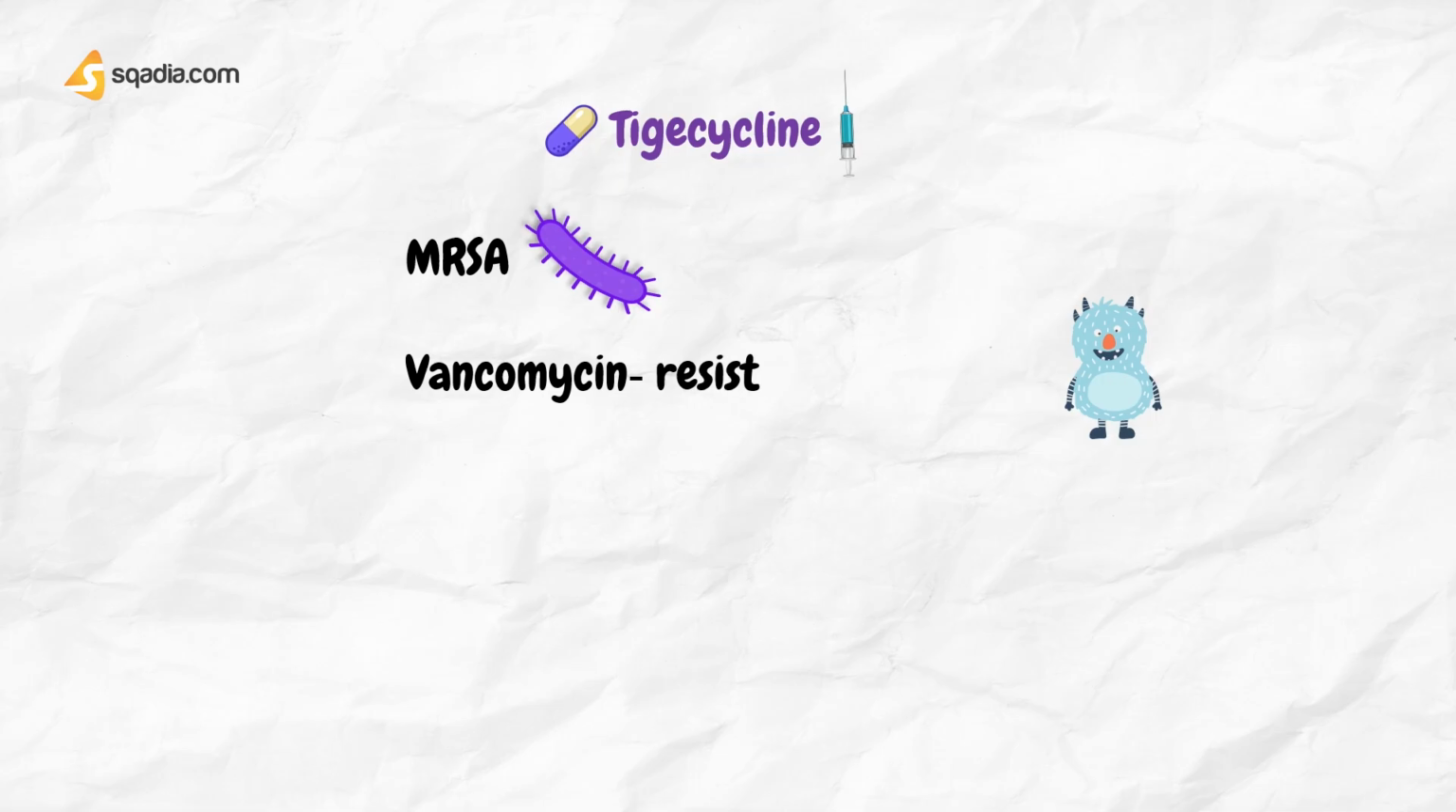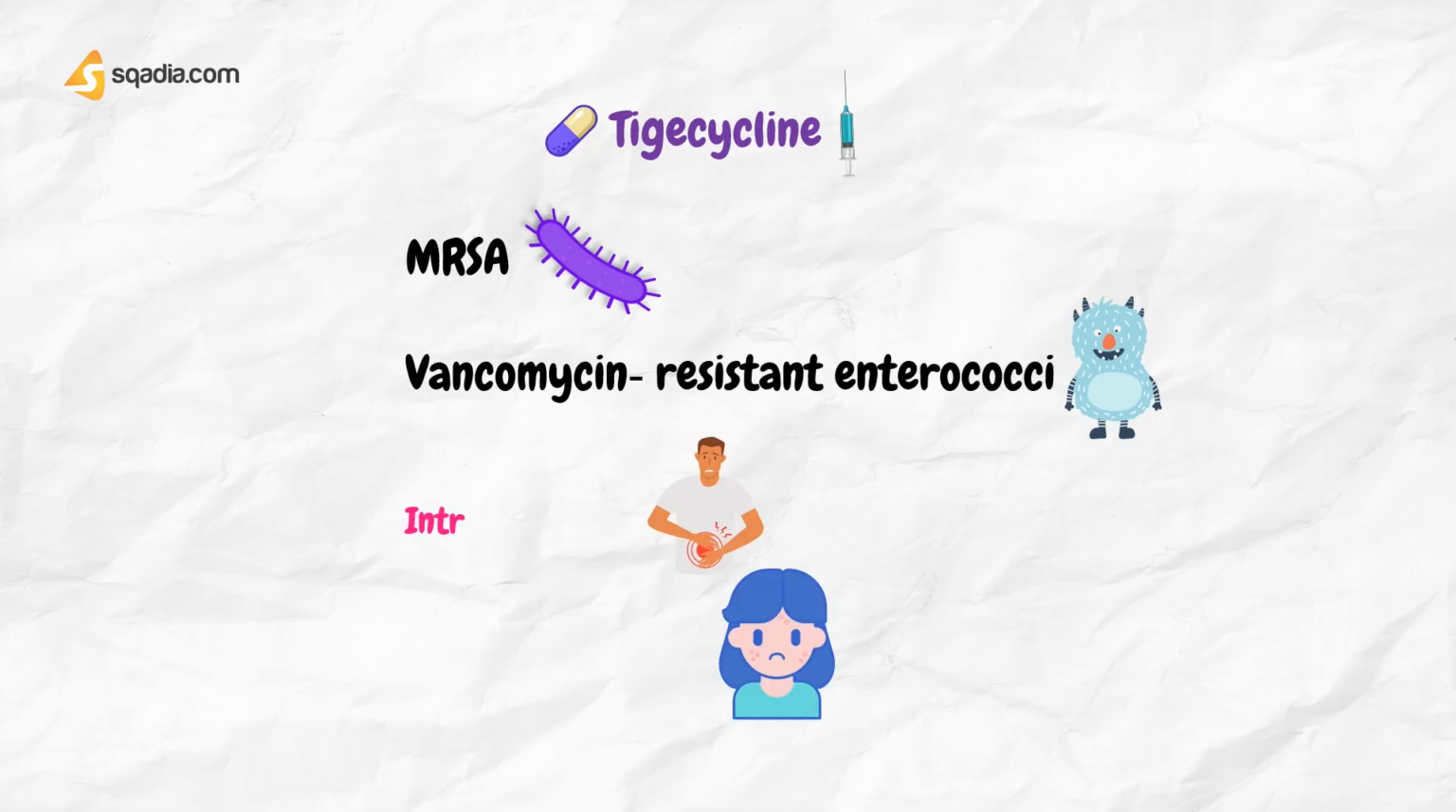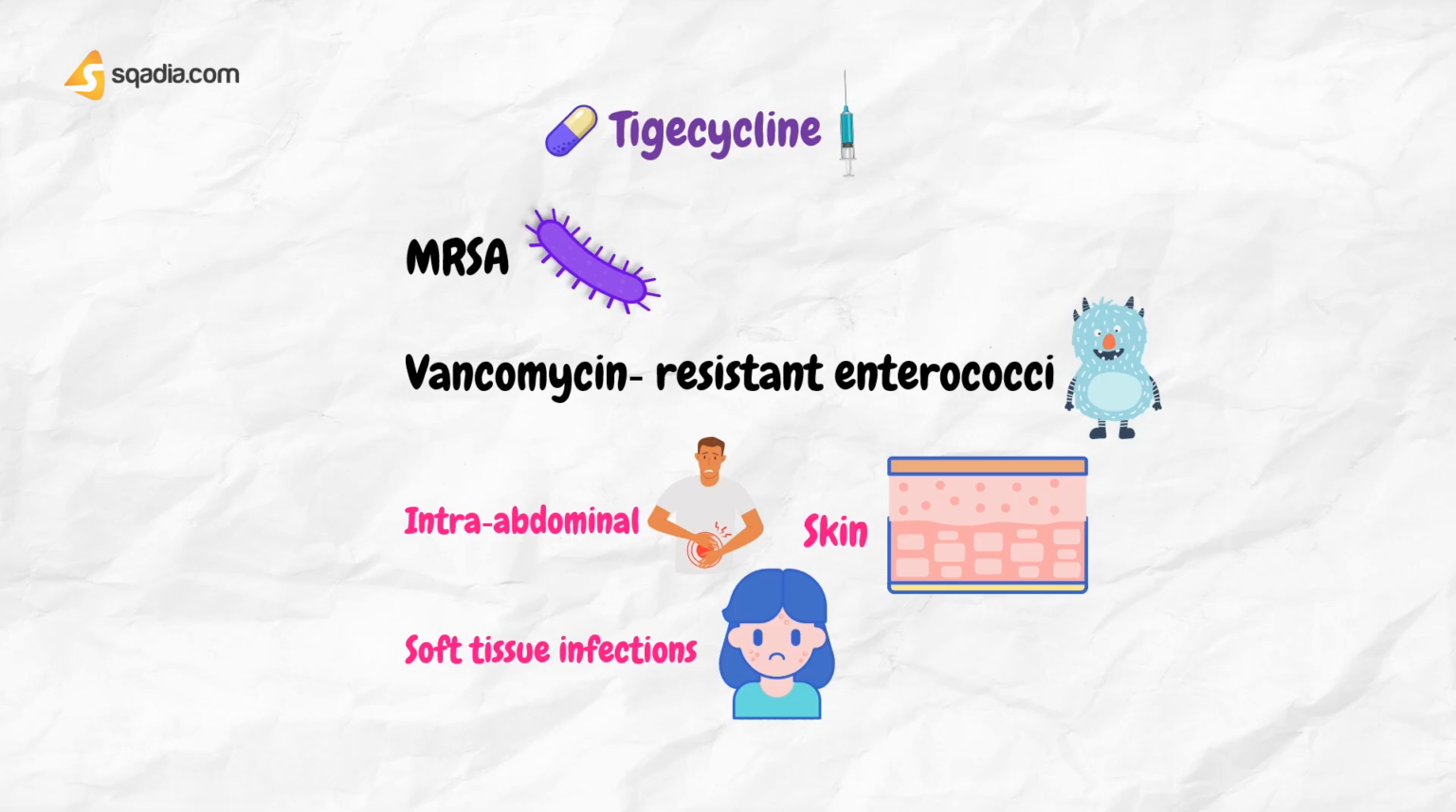Tigecycline is given by intravenous infusion and is active against a wide range of pathogens, including MRSA and vancomycin-resistant enterococci. It is effective for intra-abdominal, skin, and soft tissue infections.